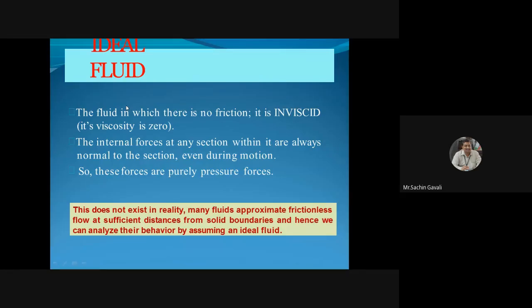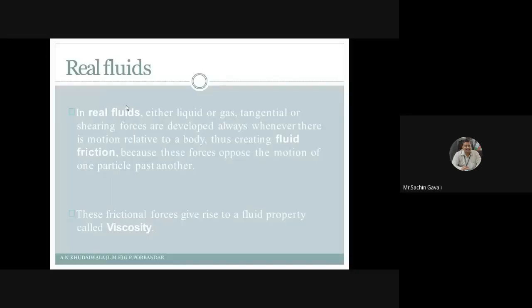So here, ideal fluid is the fluid in which there is no friction. It is inviscid, its viscosity is 0. So that fluid we consider as an ideal fluid. The internal forces at any section within it are always normal to the section, even during motion. So these forces are purely pressure forces. Ideal fluids possess only pressure forces, not any viscous forces. But real fluids possess viscous forces as well as pressure forces. That is, viscous forces are 0 in case of ideal fluids.